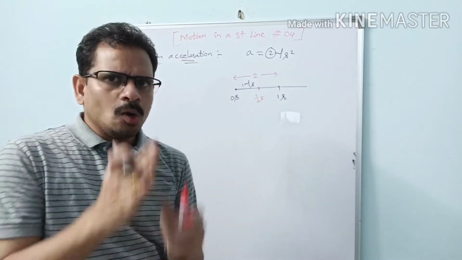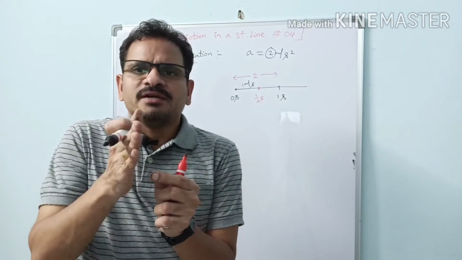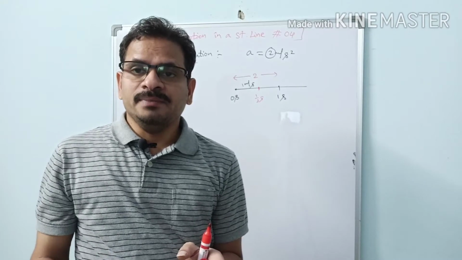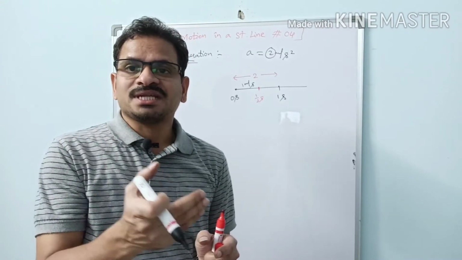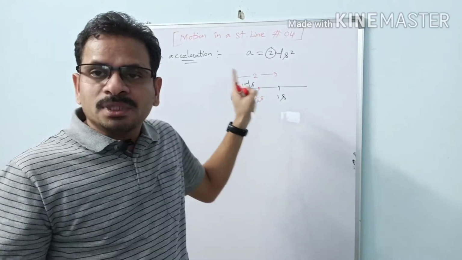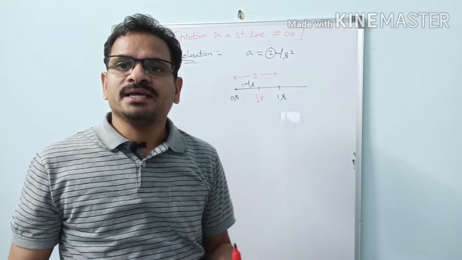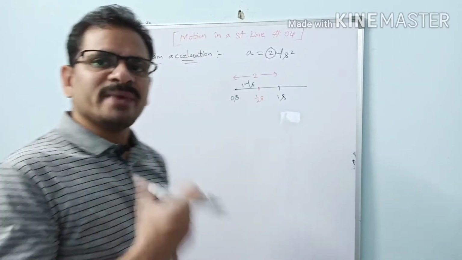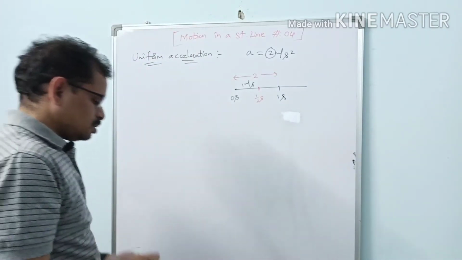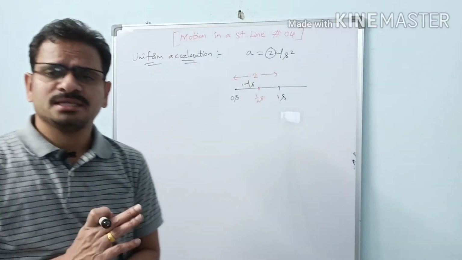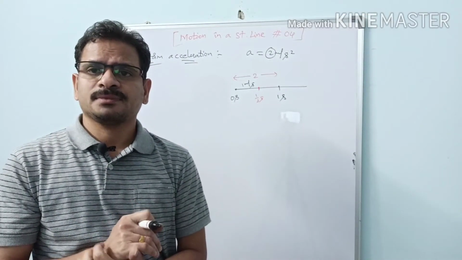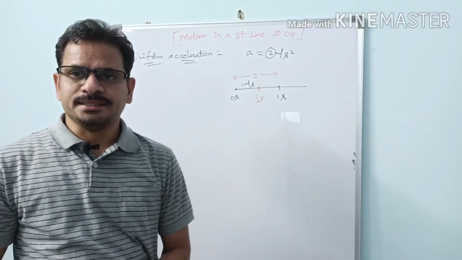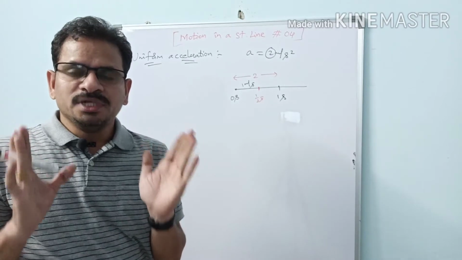So in this way, however small you divide the time intervals, no problem, the change in velocity will be the same in all those time intervals. Then we can say that the body is having uniform acceleration. We can say that the body is under uniform acceleration. Got it? So now we are purely dealing with uniform acceleration. Non-uniform acceleration also will be there. We can deal with it later. Now it is uniform acceleration.